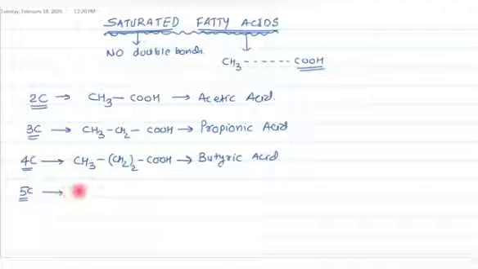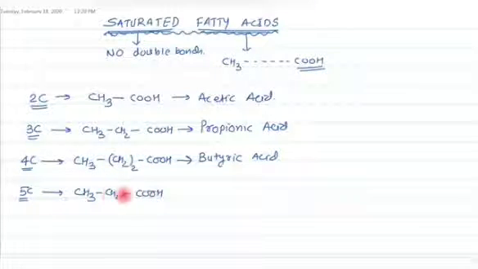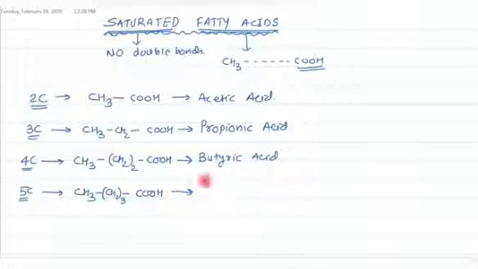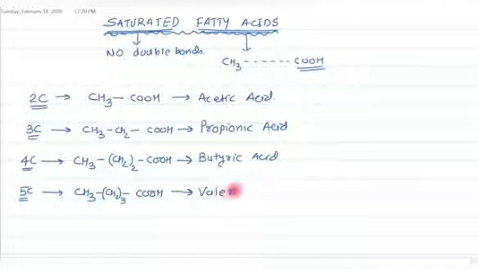What about the 5 carbon long chain? Again a methyl group on one end, a COOH group on the other end, and there are several CH2 groups. How many CH2 groups? There will be 3 CH2 groups. So a total of 5 carbons will be there. What is the name of this compound? The name of this compound is valeric acid.